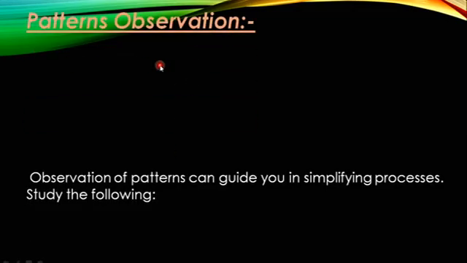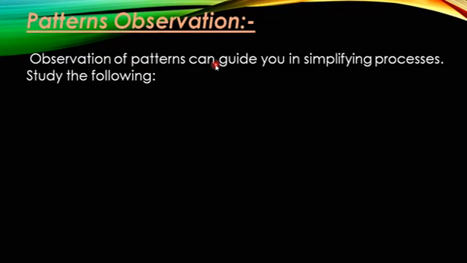Pattern observation. Observation of patterns can guide you in simplifying the process. Study the following. See here, example: 117 plus 9. So this is the sum. How will we write this one? 117 we will write as it is, and this 9 we can write as 10 minus 1. Now if you solve, 117 plus 10 gives us 127, minus 1. So here you will get 126.